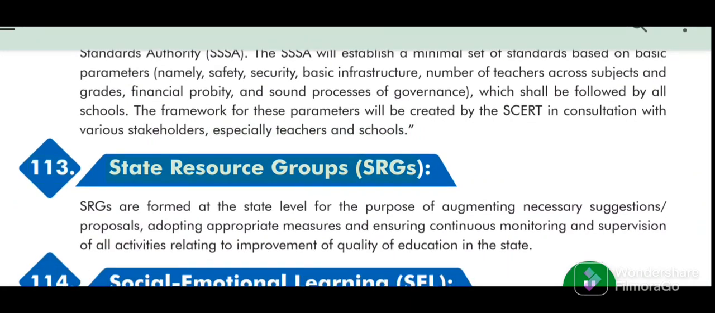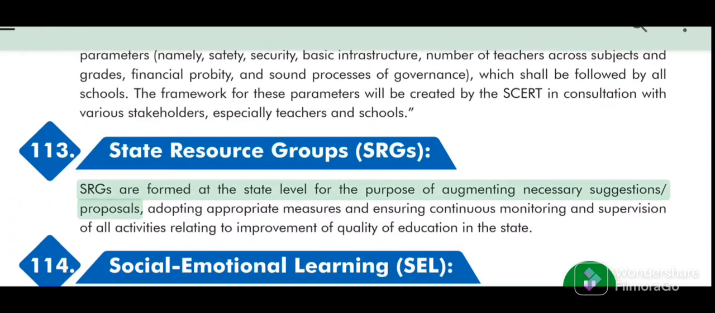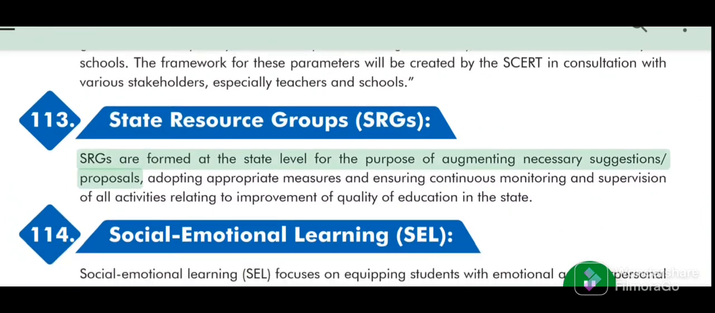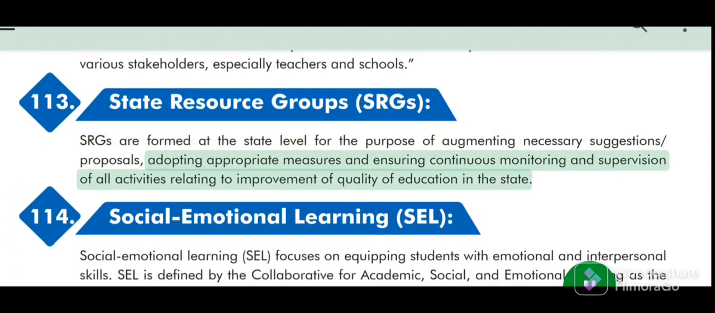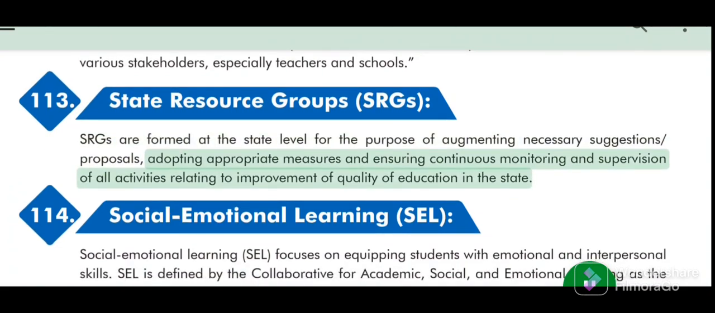113. State Resource Groups (SRGs). SRGs are formed at the state level for the purpose of augmenting necessary suggestions, proposals, adopting appropriate measures and ensuring continuous monitoring and supervision of all activities relating to improvement of quality of education in the state.